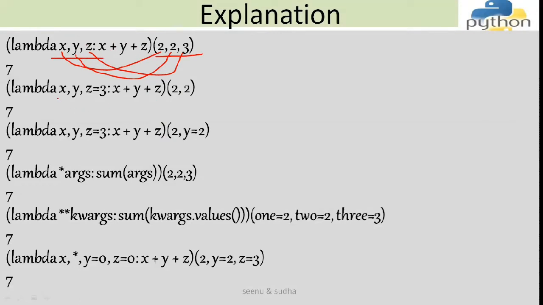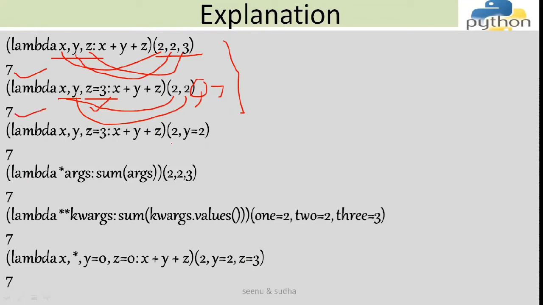In the second case, x and y are positional arguments, and z equal to 3 is the default argument. If I do not mention a value for it, it will take z to be 3. But if I pass 7 for z, it will consider 7. Since I didn't pass the third argument, it will take z to be the default value, which is 3. These two are positional arguments: 2 goes into x and 2 also goes into y. In all the lambda functions here, we are summing up x, y, and z. So I get 2 plus 2 plus 3, which is 7.